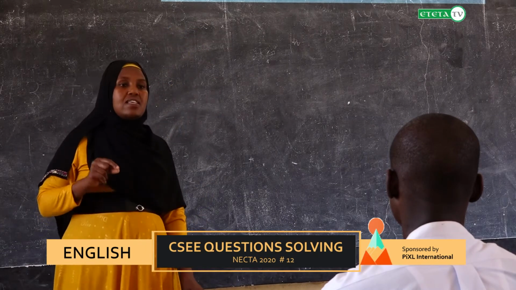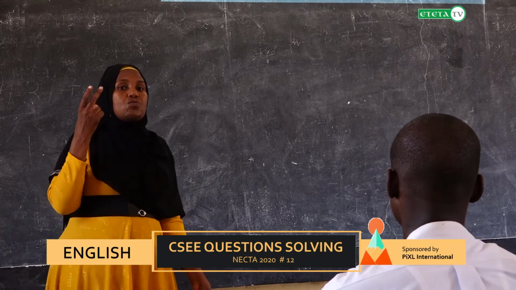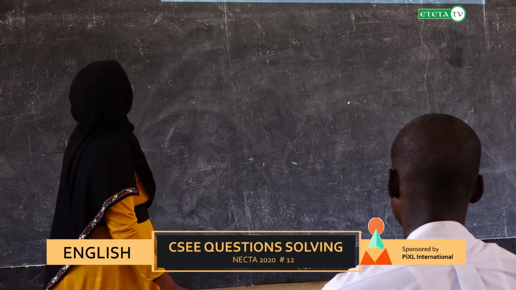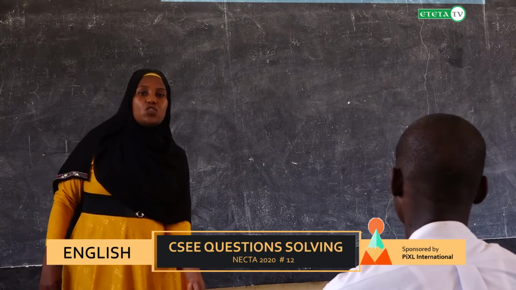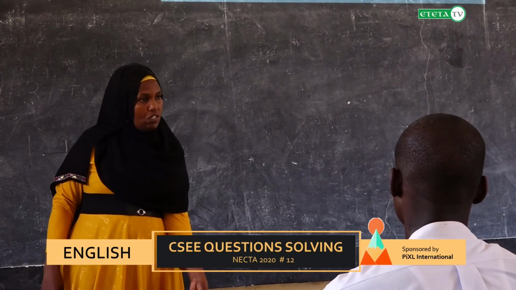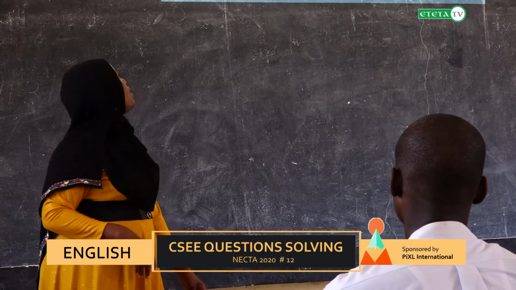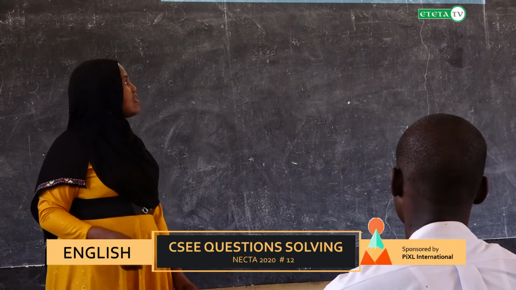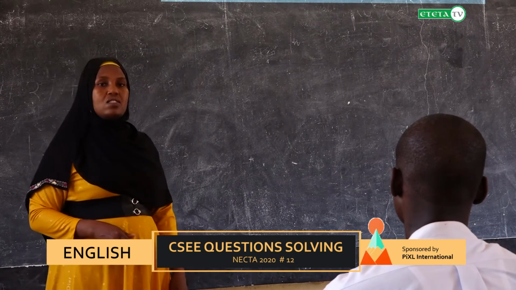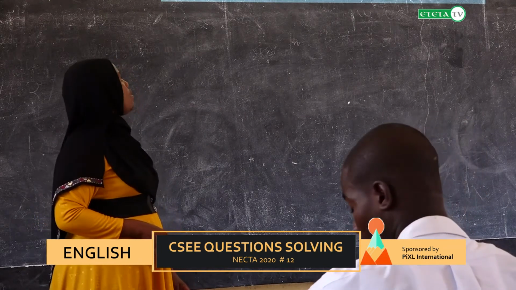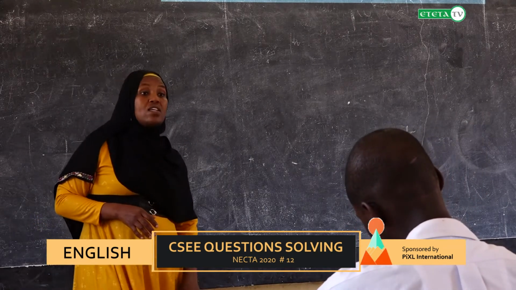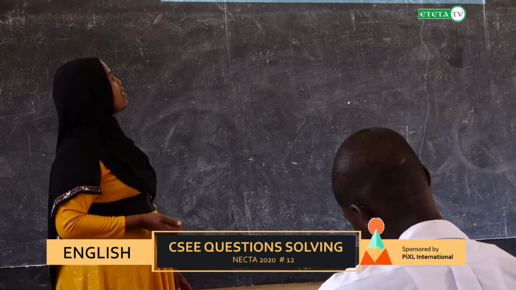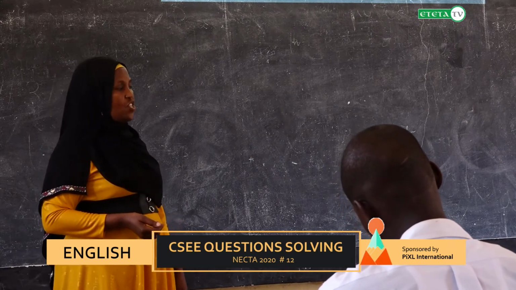But you need to provide 3 points from each book. You are going to use 2 books, but 3 points from each reading. Let's go to the introductory part. The key term that is going to be defined before answering the question is betrayal. You need to tell us what we mean by betrayal. It is said to be a state of going against an agreement. A state of going against an agreement is what we call betrayal.